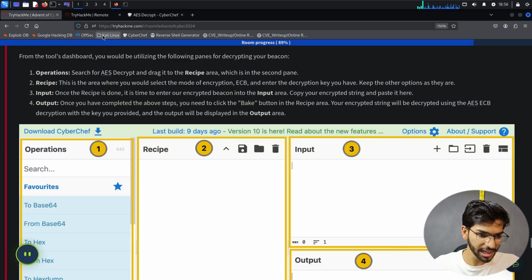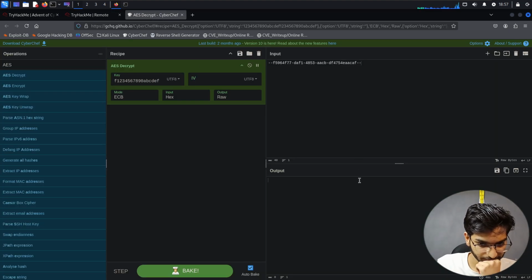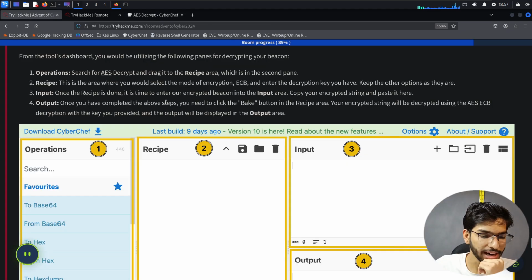So operations: search for AES decrypt and drag it to the recipe area, which is the second panel. I did that. Once the recipe is done, it's time to enter the encrypted beacon into the input area. Copy your encrypted string and paste it here. Output: once you have completed the above steps, click on the bake button, or use auto bake, so I don't need that. Your encrypted string will be decrypted using AES ECB decryption with the key provided, and the output will display in the output area. Yeah, I know that, but come on, did I capture the right packet?